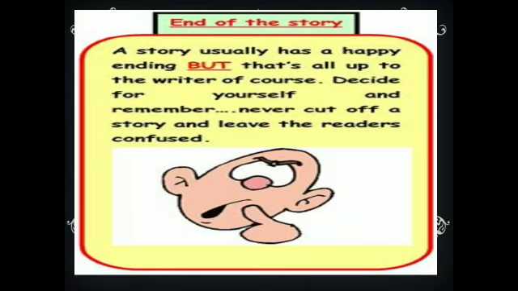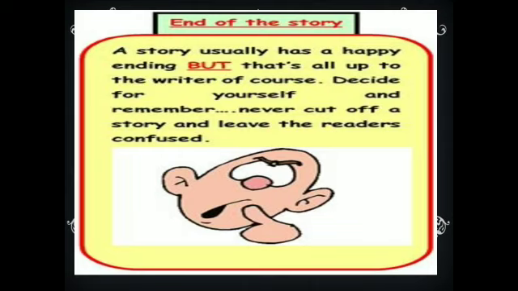A story usually has a happy ending, but that's all up to the writer, of course. Mostly stories have a happy ending, and when we are writing a story, we should think about whether we can give it a happy ending. But it all depends on the person writing the story.